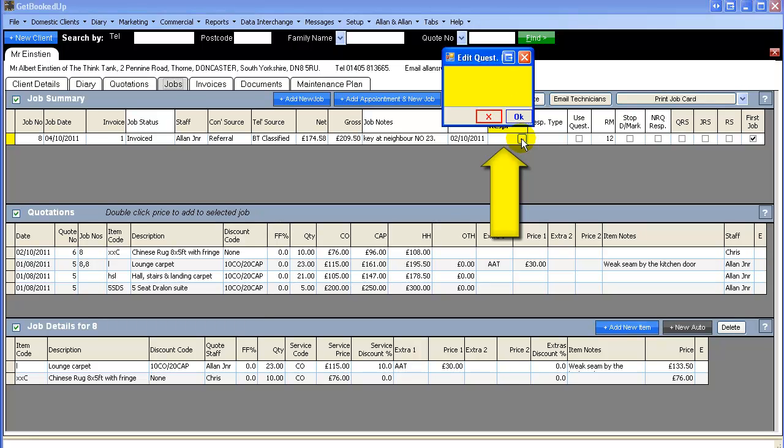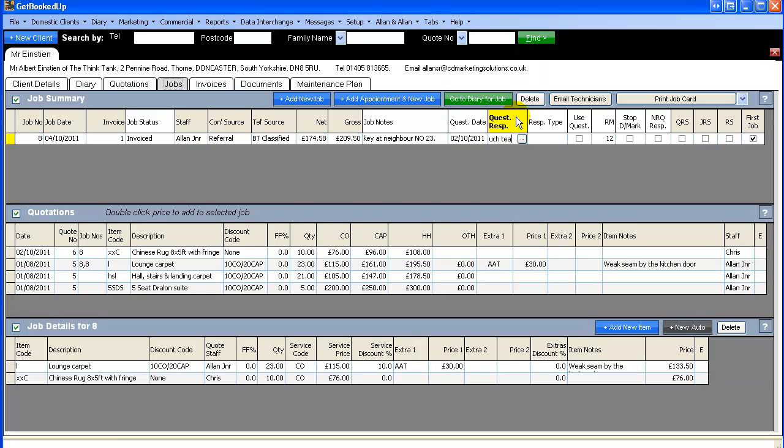If we click the little box that's in there, we can then type in exactly what the client has put on the questionnaire as comments. So in this example, I'm going to put on here that you've done a great job, but he drinks too much tea. Now, if they've given us permission to use the comments, we might just want to use part of those. So we might want to use the great job bit. So what we can do is when we've entered the information into this field here, we can select the bit that we want to use, the great job bit, use the right click and copy facility, and that'll copy that to the clipboard. We can then click OK in here.